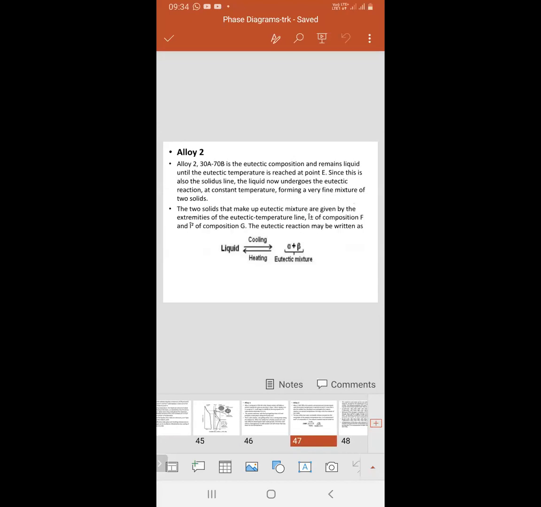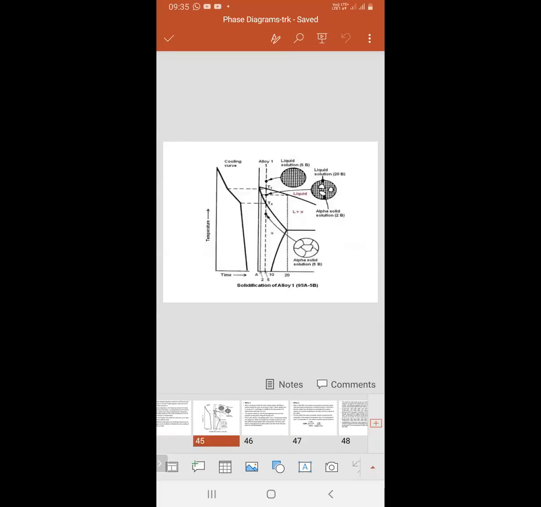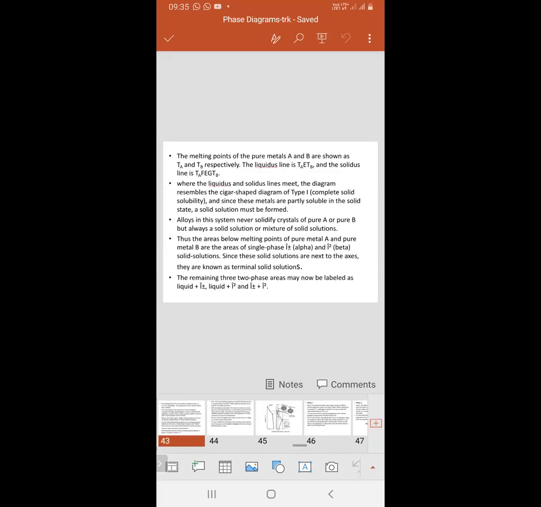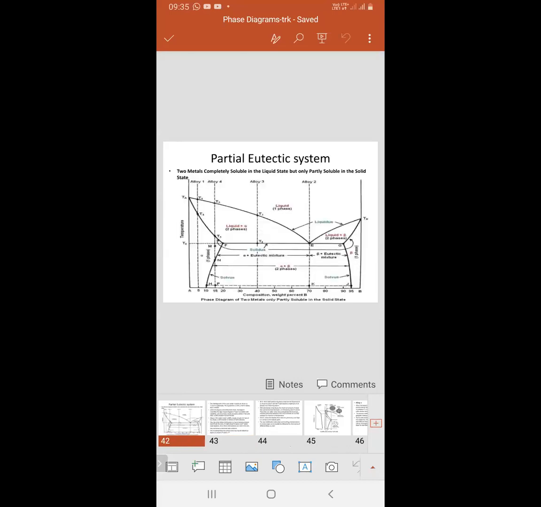Next one is Li2. The same, all these are the same process that we discussed previously. For Li1, Li2, Li3, Li4, you just have to decrease the temperature, and then there will be changes in microstructures.